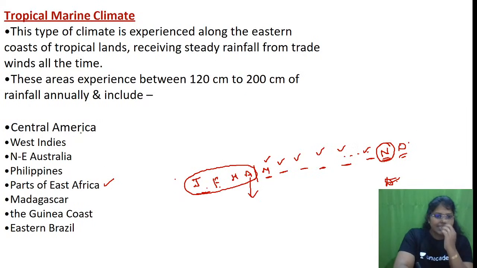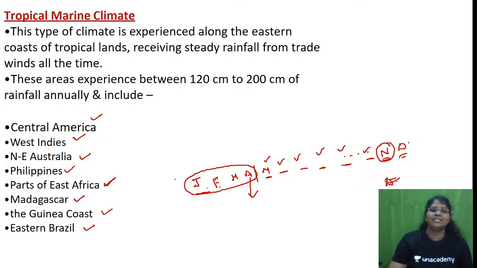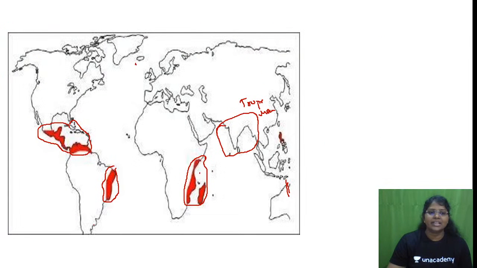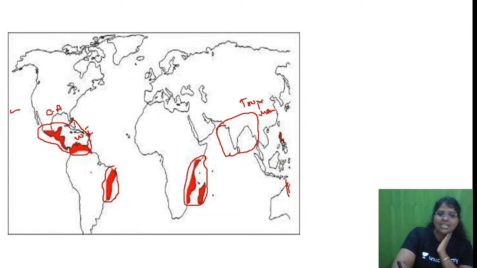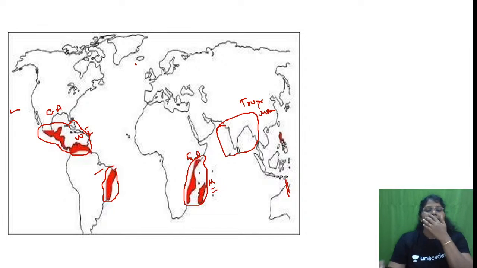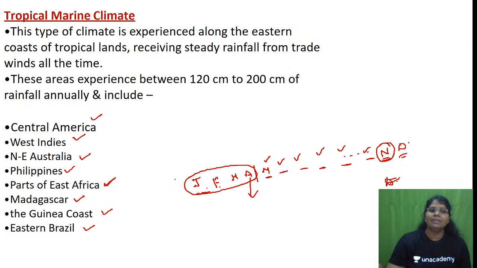Which are the places? Central America, West Indies, Northeast Australia, Philippines, parts of East Africa, Madagascar, Guinea Coast, Eastern Brazil. See, parts of East Africa, Madagascar. Okay, fine. So these are the places which fall under tropical marine climate.